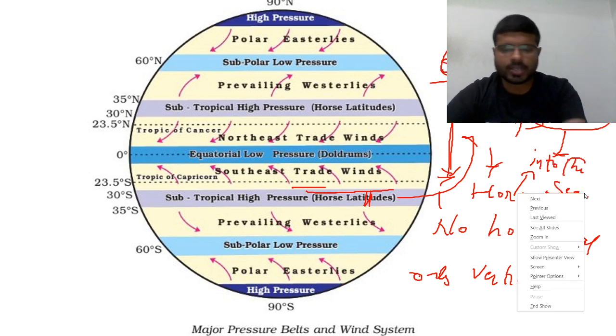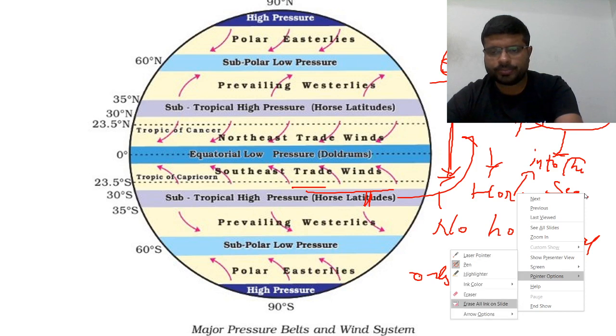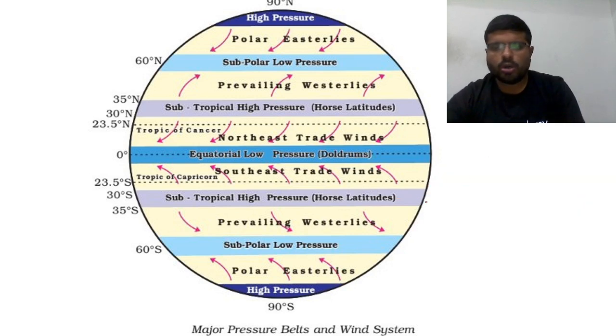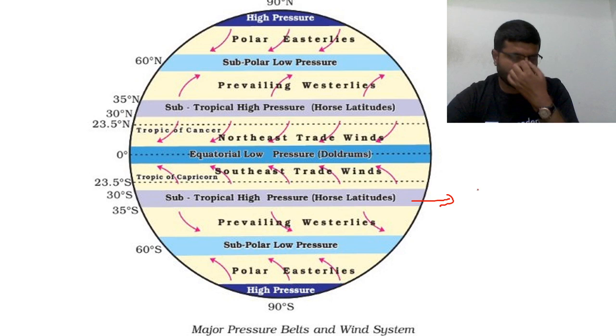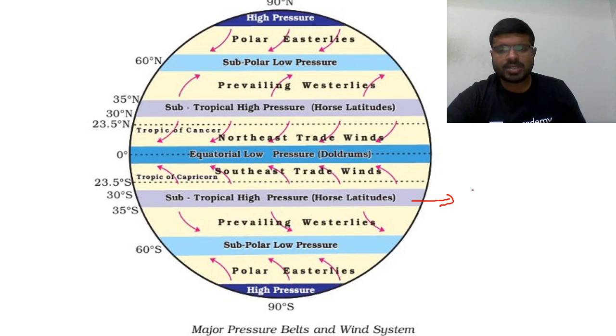So what is the thing? It is nothing but horse latitudes. In the ancient days, because of the lack of mechanized ships, all the ancient ships which were supposed to be blown by wind became stagnant.